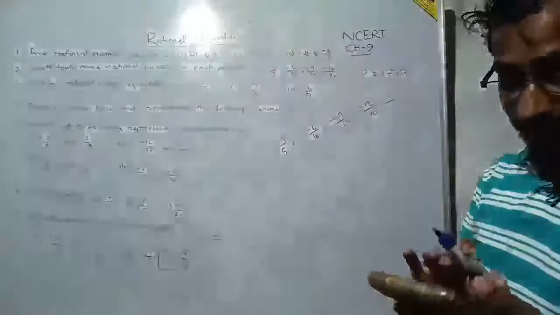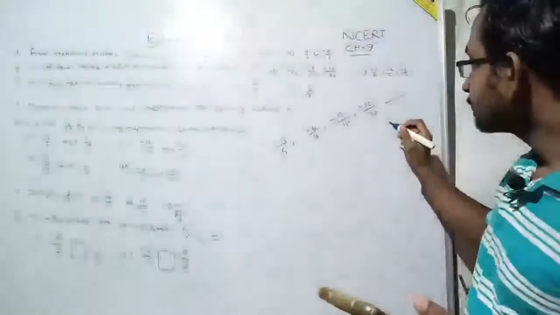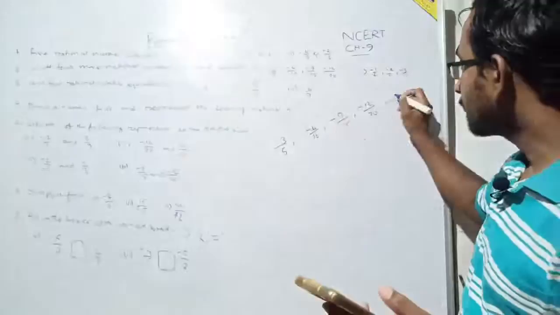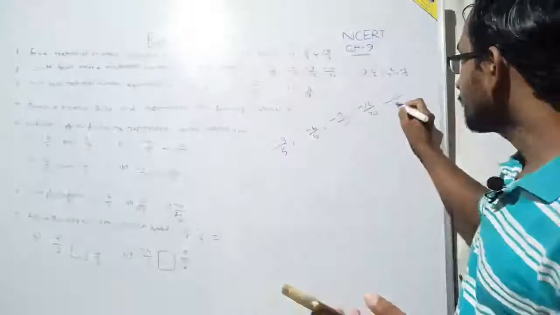See, okay, first of all, the Telegram channel is -15/25. 3, 6, 9, 12, -15, yes, and it is 5, 10, 15, 20, 25. Yes, very good. -15/25 is very good.